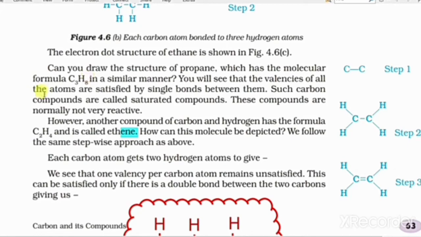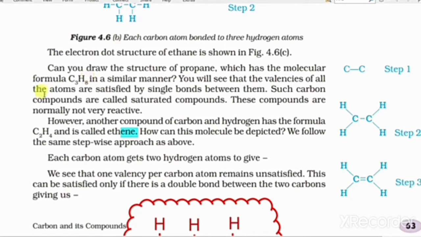This ethene is an unsaturated hydrocarbon molecule because the hydrocarbon chain is unsatisfied. We see that one valence per carbon atom remains unsatisfied. This can be satisfied only when there is a double bond between the two carbon atoms.